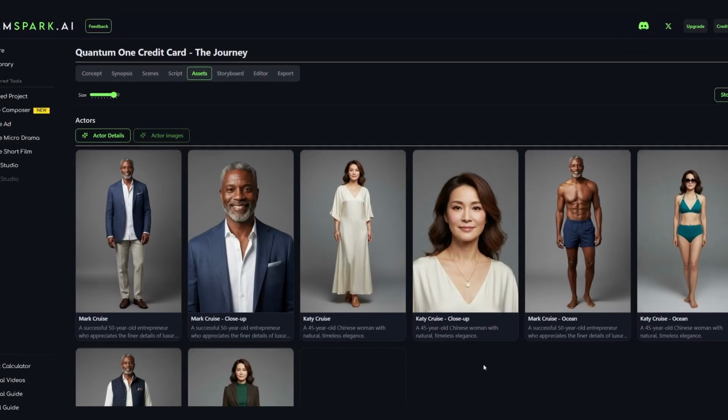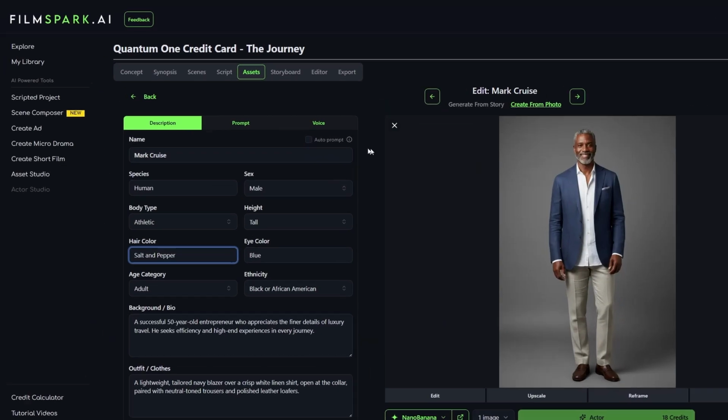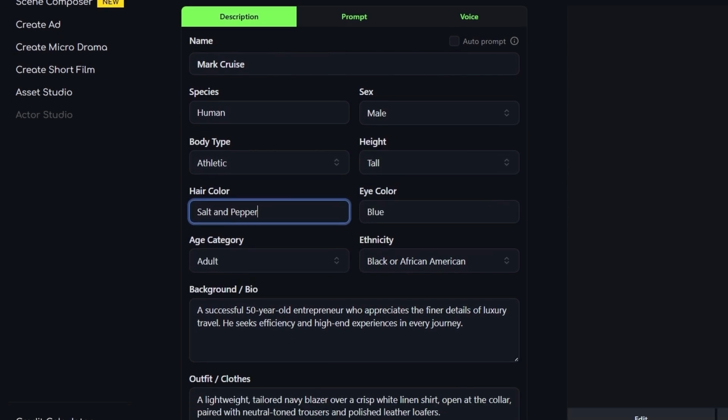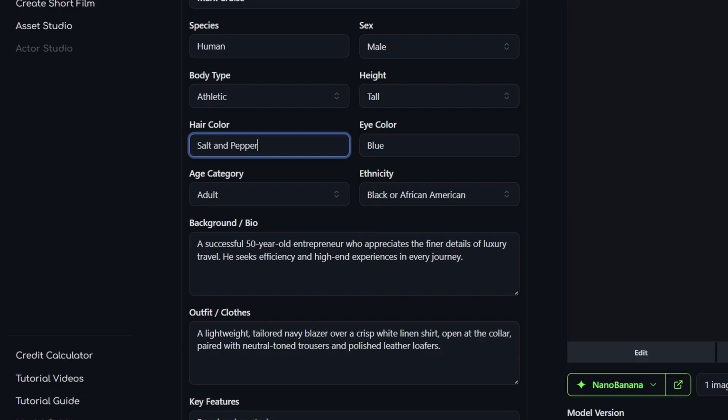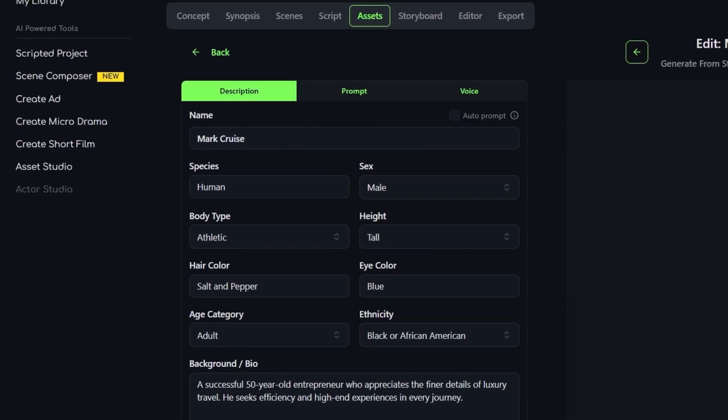You will then be given the option to generate all the asset images. This will use your default image model. FilmSpark extracts details such as age, hair color, outfit, and other options directly from your writing, setting the stage for high-quality, consistent characters. For precise creative direction, you can refine these attributes manually.